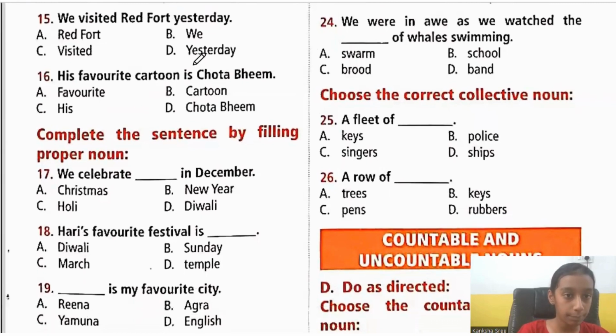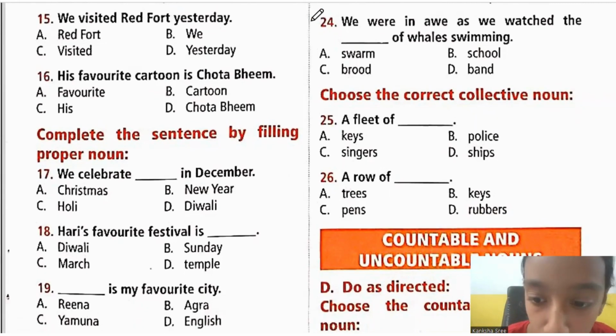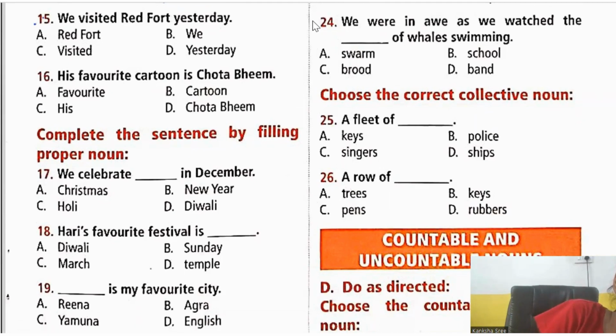Next, 15th one. We visited Red Fort yesterday. So what is the proper noun in this, children? It is Red Fort. Because Red Fort is the name of a monument in India, or it can be a name of a place. So it is Red Fort.